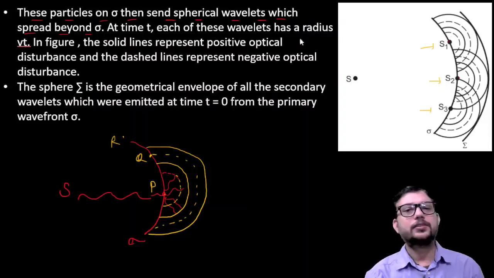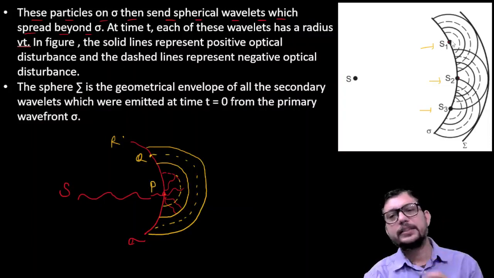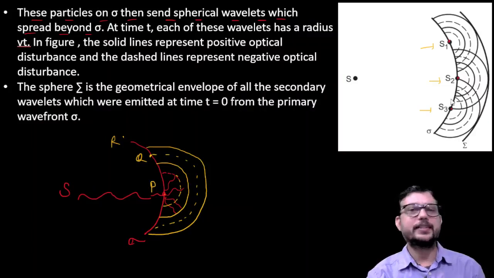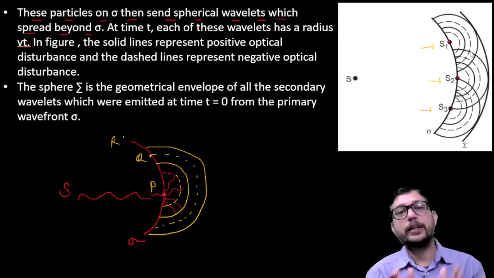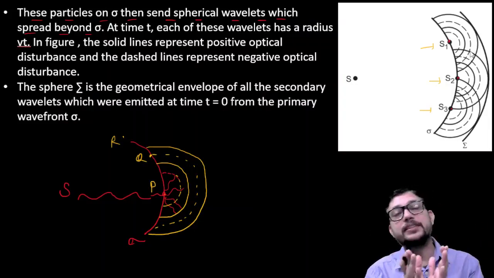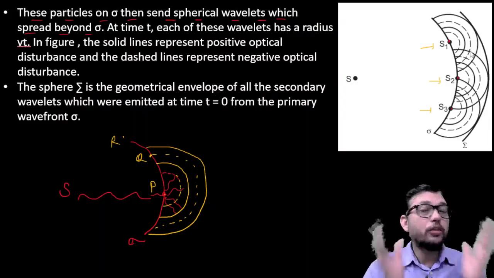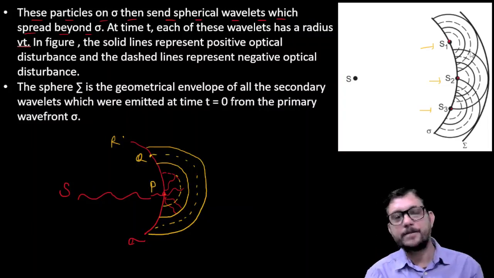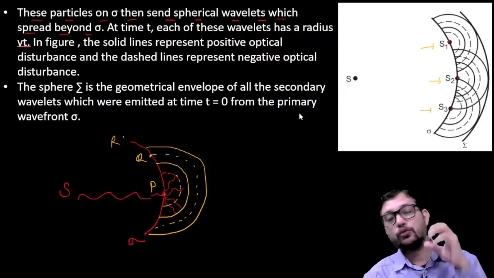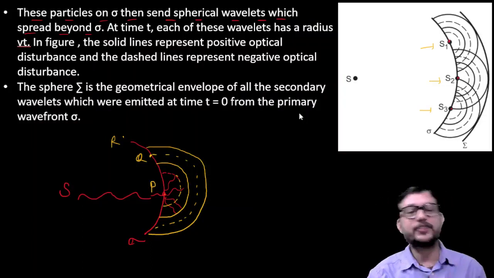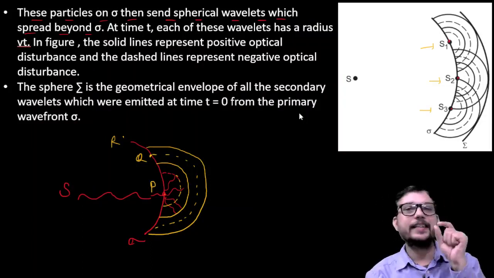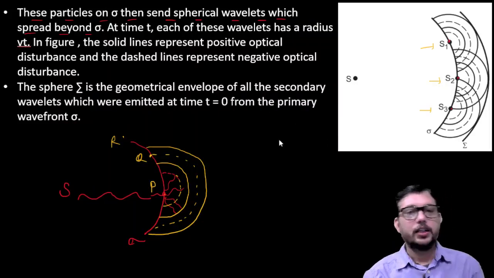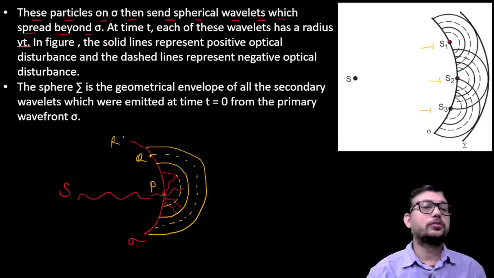Okay, so we can simply see that each point, either S1, S2, S3, S4, S5, or there are several points. From each and every point the light waves emerge out in all possible directions. And because it is moving in all possible directions, that's why it is taken as spherical in shape. Now one thing you should know that